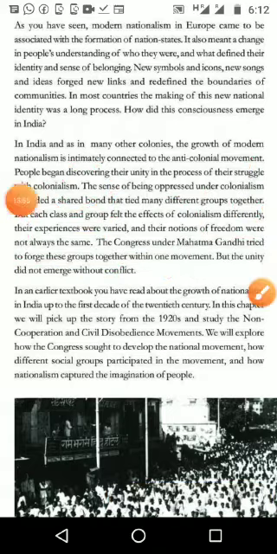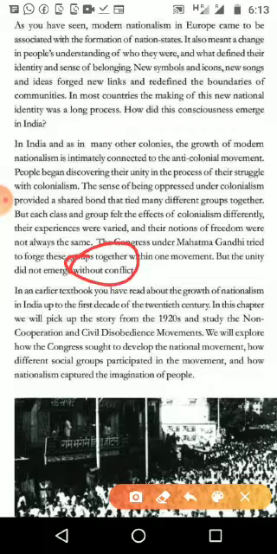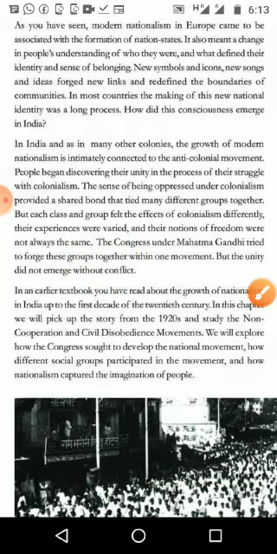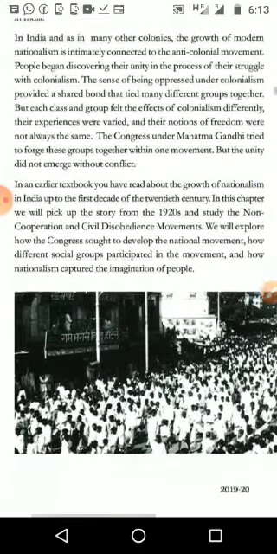Mahatma Gandhi and other leaders of the National Congress thought so, but it was not an easy task, because people had their own bond to their own community. So they regularly faced different types of conflict among the groups. Tribals or other groups would first think about their own group, and only then about other groups. So Gandhiji and other leaders faced conflict every time among the members of the National Congress. Then we'll continue in the next video.